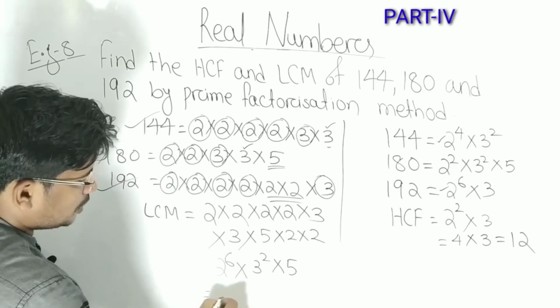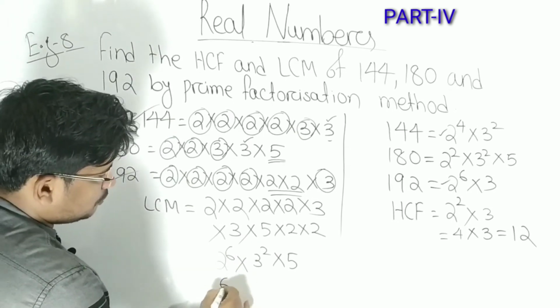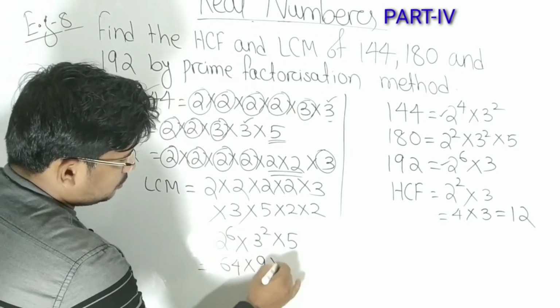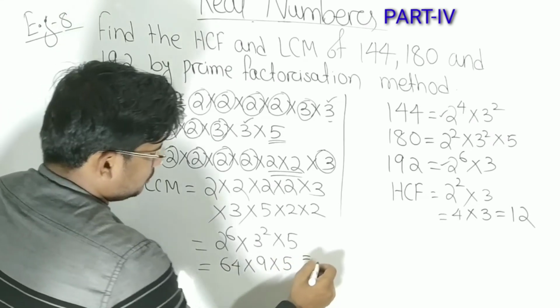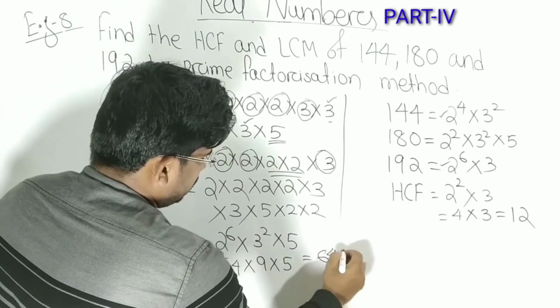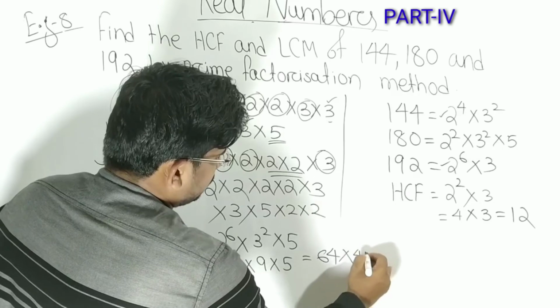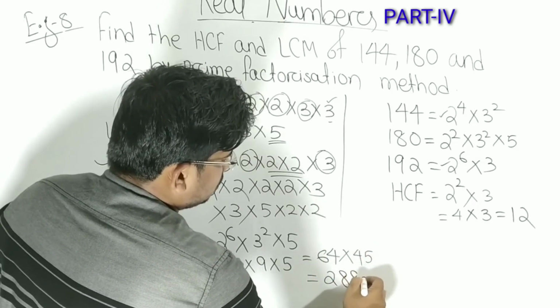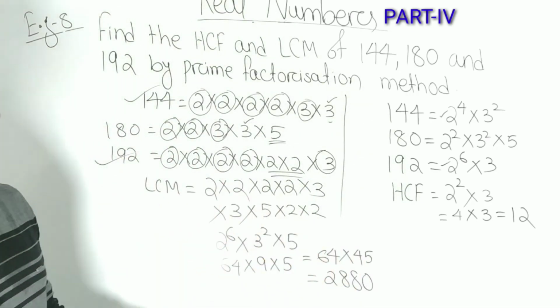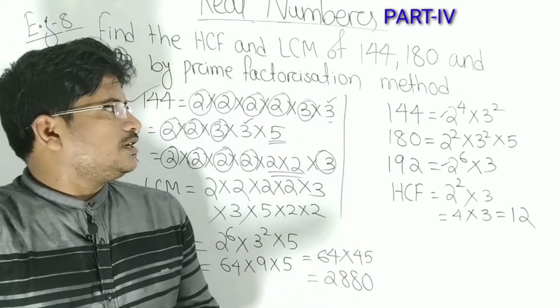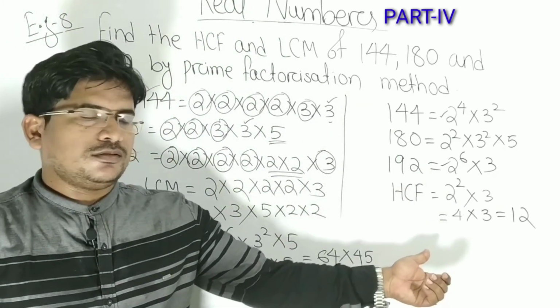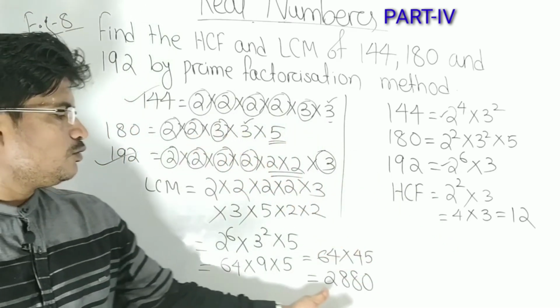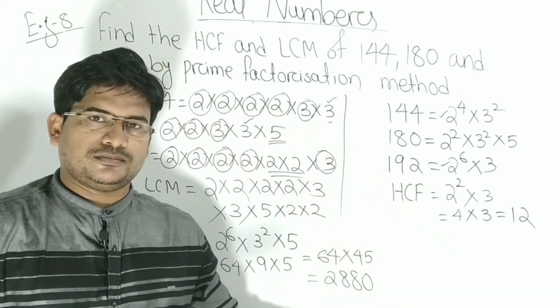So it is 2 to the power 6, 64 into 9 into 5, that is 64 into 45, that is 2880. So in the first case I discussed the HCF, that is 12, and now the LCM is 2880.